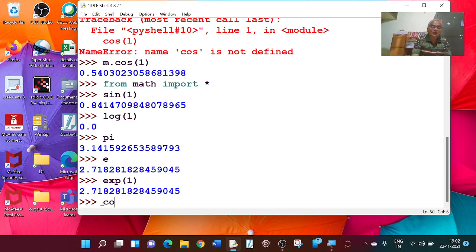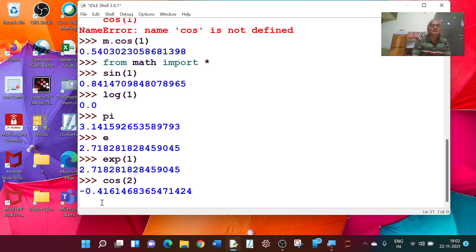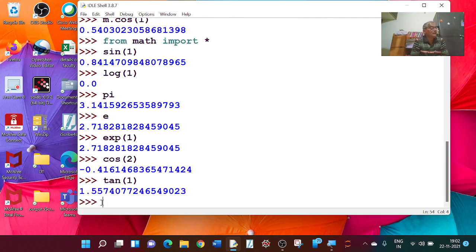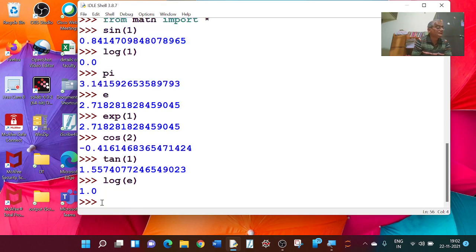And now cos of 2, something. So this is equal to minus something. Tan of 1. I am getting some value here. Log of e. Log e equal to 1. Yeah, this is equal to 1.